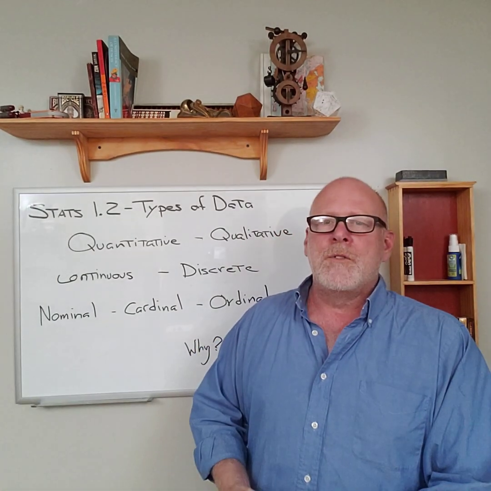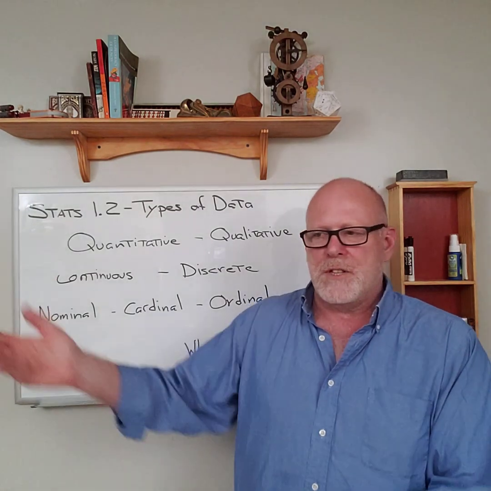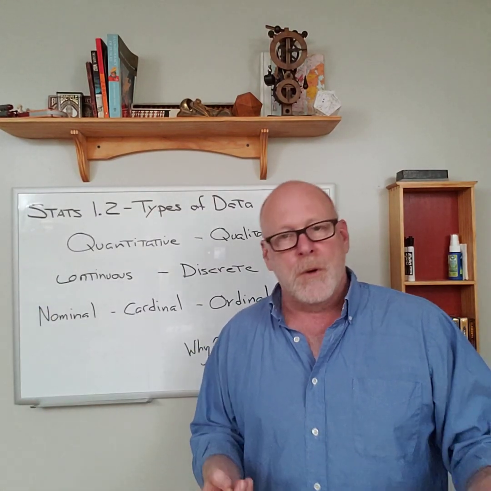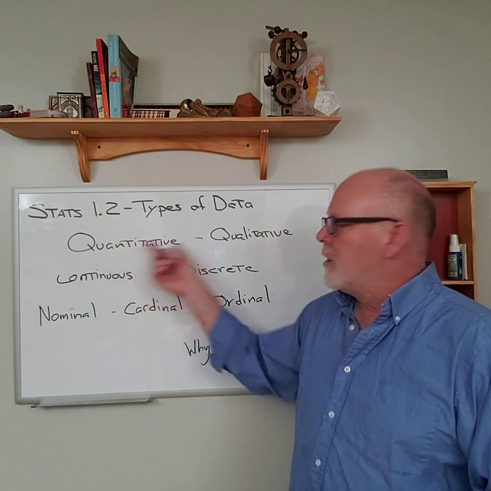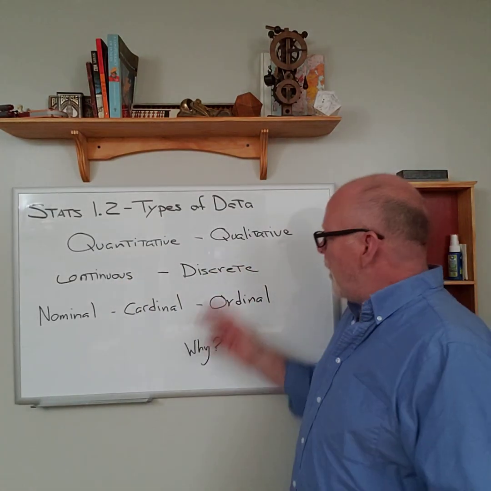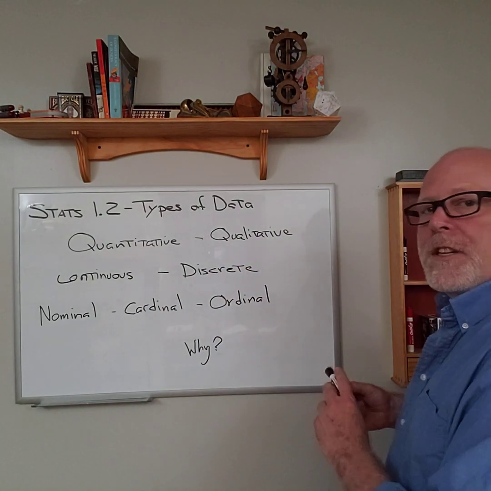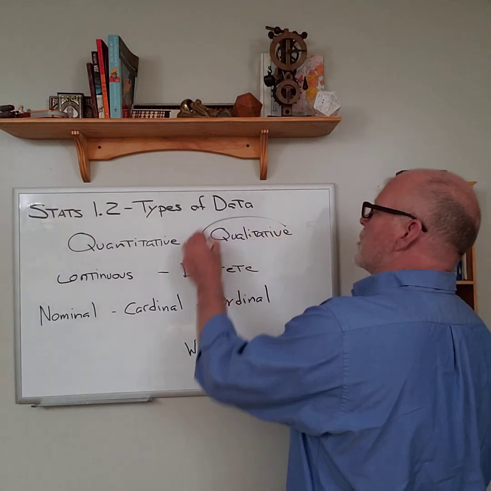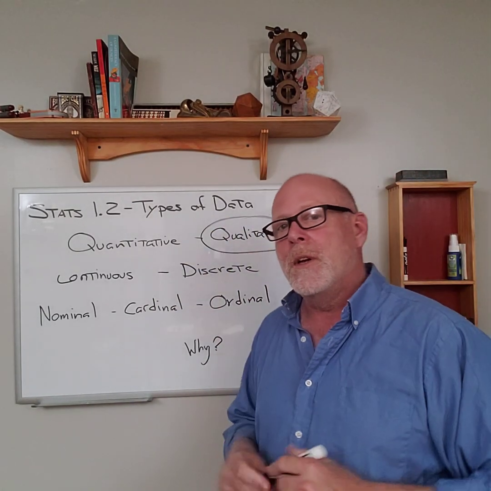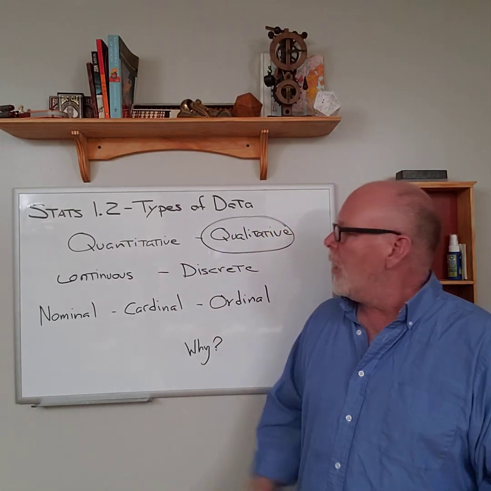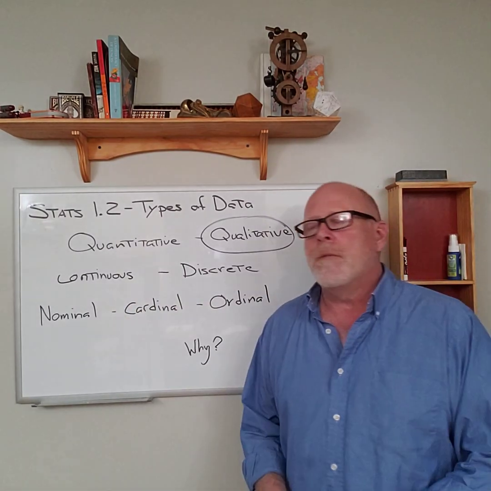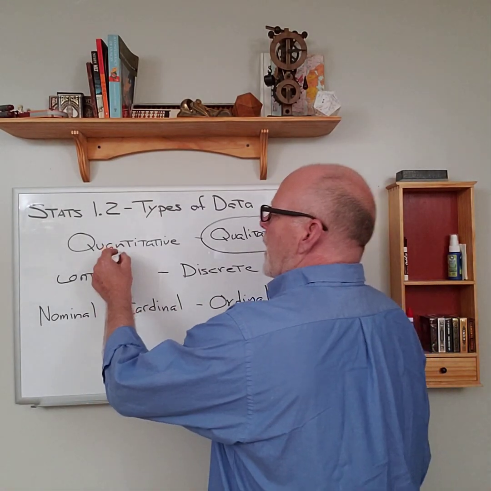We would say a certain percentage of the population drives this, that, or the other. So different tools for numbers versus not numbers. And the non-numbers are going to be fairly easy. We're going to finish with those pretty early in the course because there's not really all that much we can do with qualitative data.